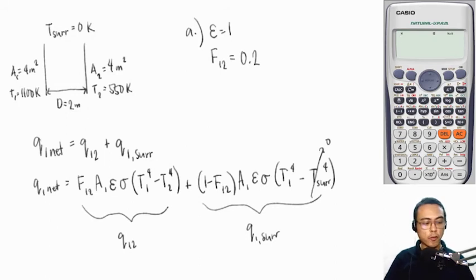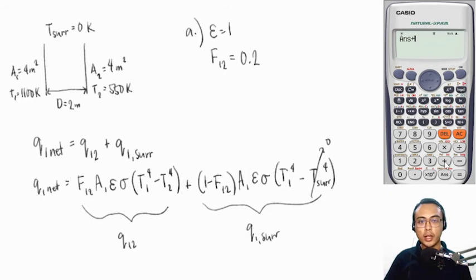That is F12, 0.2, times A1, 4 square meters. Emissivity is 1. Stefan-Boltzmann constant, 5.67 times 10 raised to negative 8, multiplied by T1, 1,100, raised to the fourth power, minus T2, 550, raised to the fourth power. So this value we have here, 62,000 kilowatts, is the net rate of heat transfer from plate 1 to plate 2.